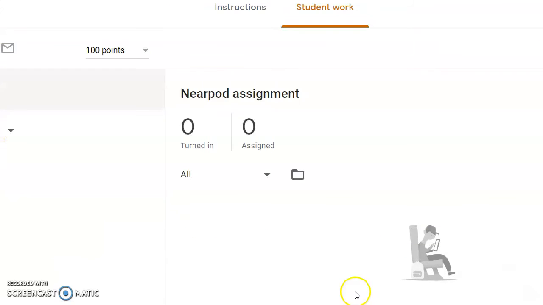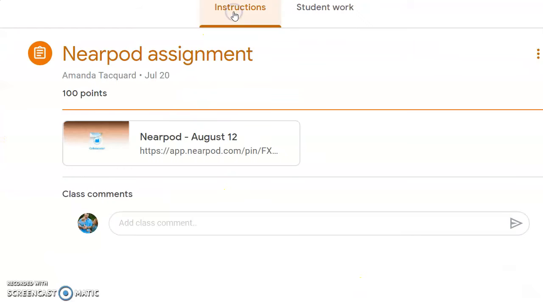I will be posting by day, and what this will have on here is a Nearpod instruction that's going to be where you can physically access the Google Classroom and you will be able to have direct instruction with me. This will be posted every single day, and then asynchronous work will be where you will go on and log on and do your work independently from what you learned from the lesson.